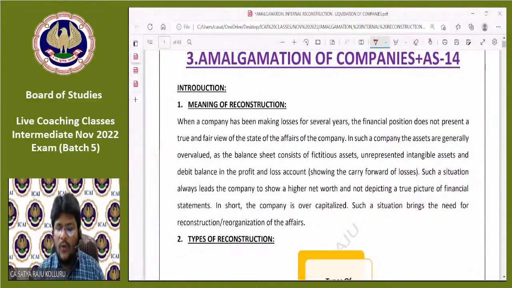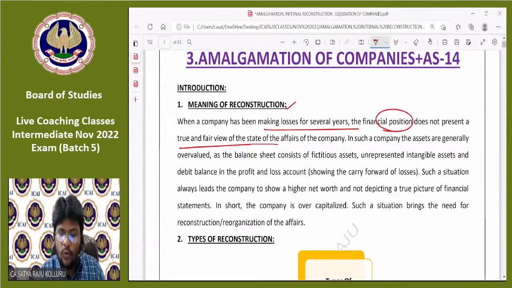Till now, what we have discussed, I want to summarize in a very quick mode, in 2 to 5 minutes. Meaning of reconstruction: when a company is making losses for several years, the financial position may not depict a true and fair picture. In such a company, the assets are generally overvalued.